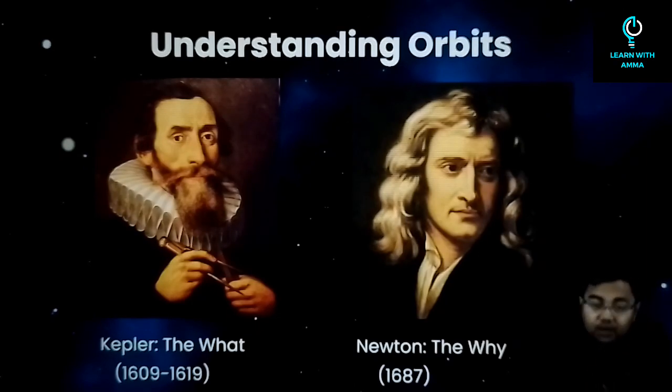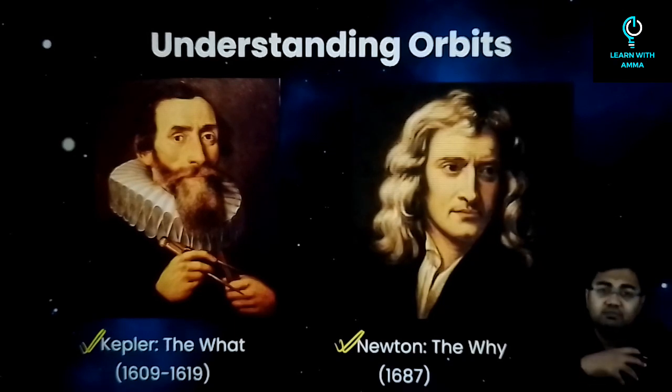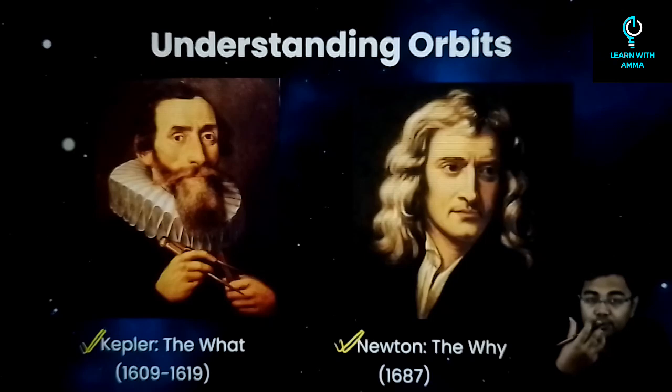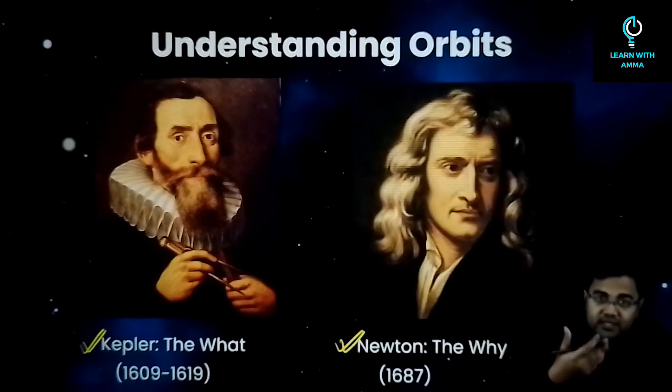The understanding of the orbits that we have today basically came from two people. One was Kepler and the second was the very famous Isaac Newton. What Kepler did was that he studied the motion of the planets around the sun, and he found that there are specific ways in which the planets revolve around the sun.